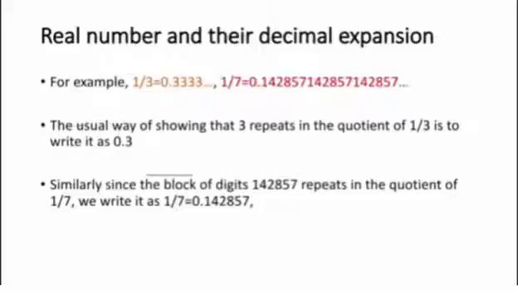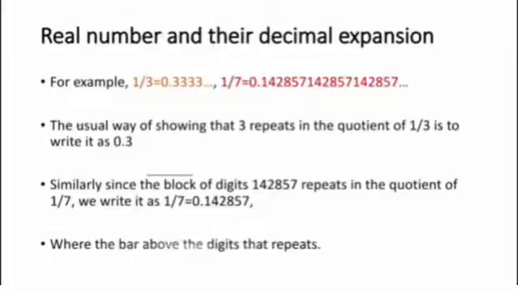Similarly, since the block of digits 142857 repeats in the quotient of 1 by 7, we write it as 1 by 7 equal to 0.142857 bar, where the bar above the digits represents the digits that repeat.